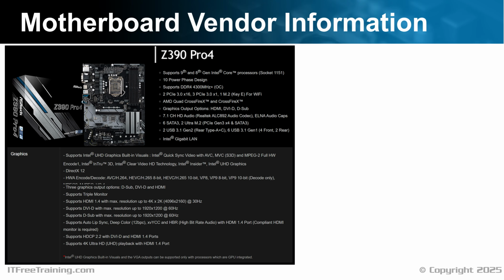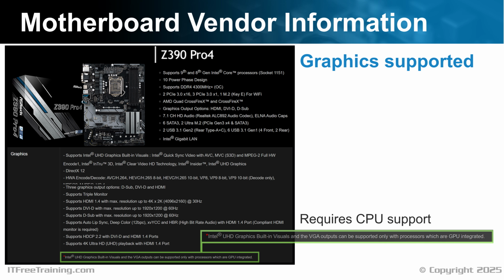I want to have a look at the motherboard information since we know the computer was working before the video card was removed. Perhaps the motherboard does not support video. We can see that graphics are supported. However, it does require a CPU with graphics capability in order to work. If you see video connectors on the motherboard, most likely it won't work without a CPU that supports graphics. I don't like to assume anything with computers, and it doesn't hurt to check.